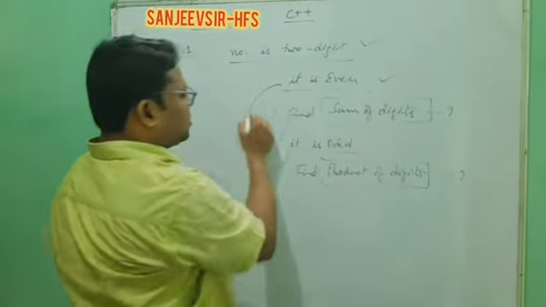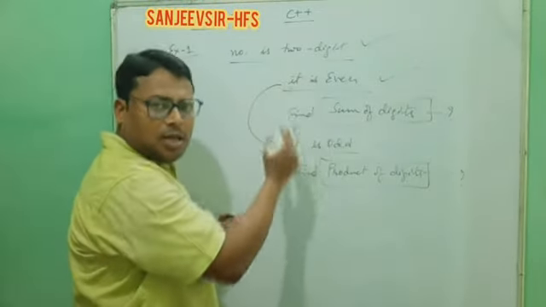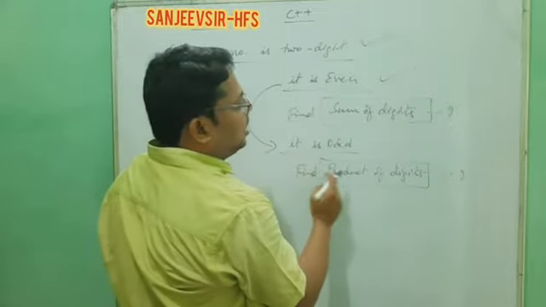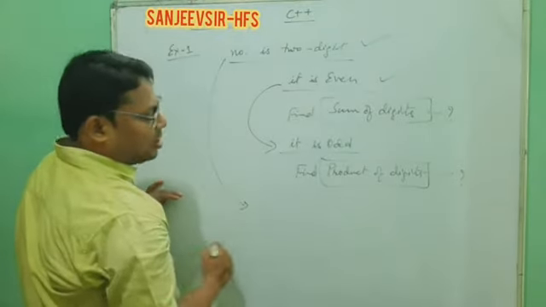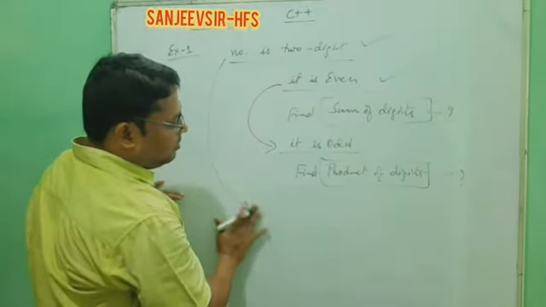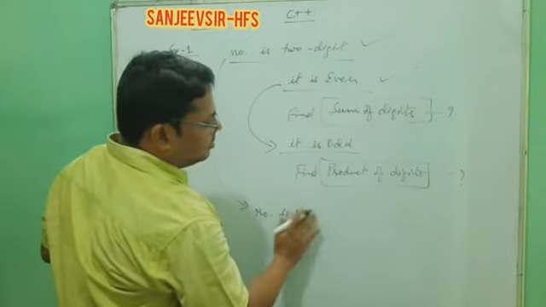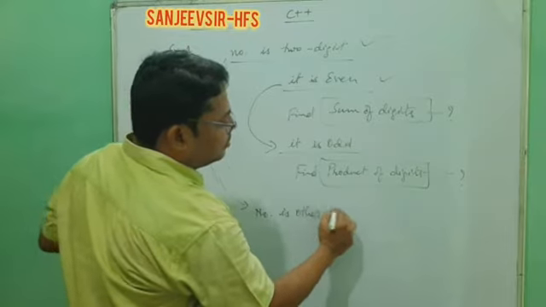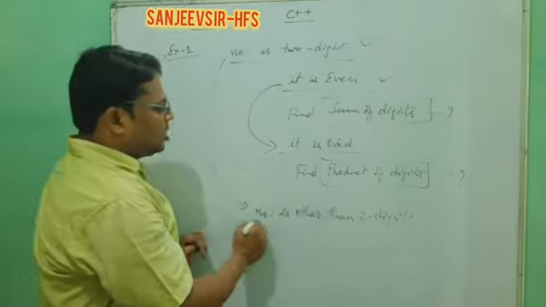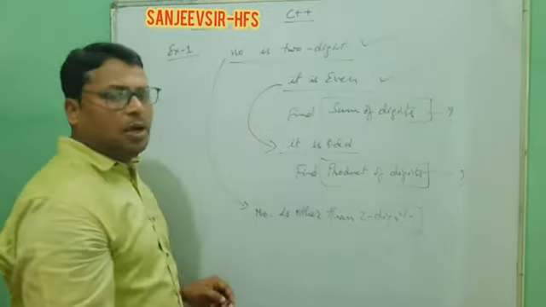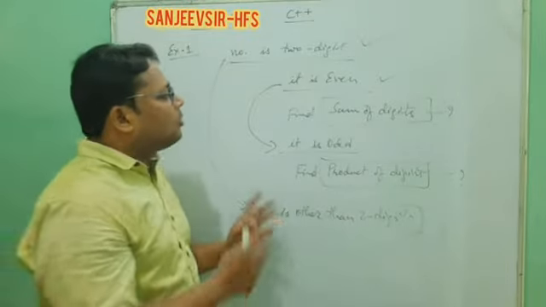If not even, that means otherwise, then go to check that. Otherwise means not even, then odd. So then the else part is there and we have to find out the product of digits. But if this is false, in that situation, what message will you give? That the number is other than two digit. You have to display the message: number is not a two-digit number, or other than two-digit number.